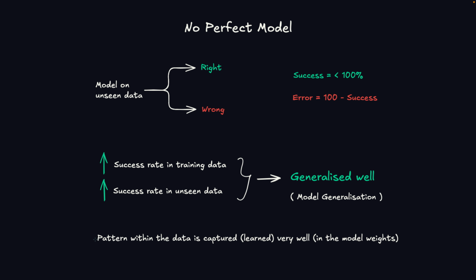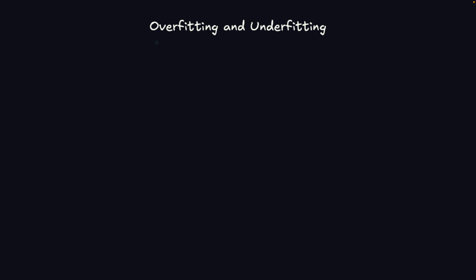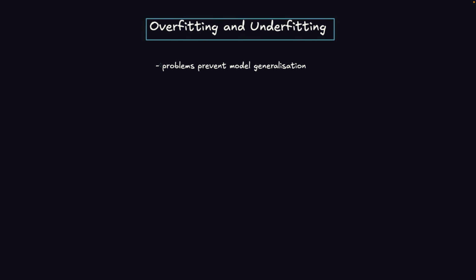Like I said previously, once the pattern within the data is learned properly, once the training process has encoded that pattern inside the model, it will be able to perform very well on unseen data as well. Now let's understand what overfitting and underfitting are. Overfitting and underfitting are problems that prevent a model from generalization. We know what generalization means, and there are two problems that will prevent a model from reaching a generalized state.